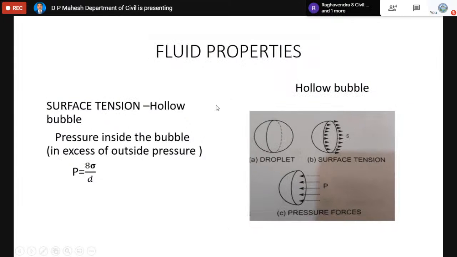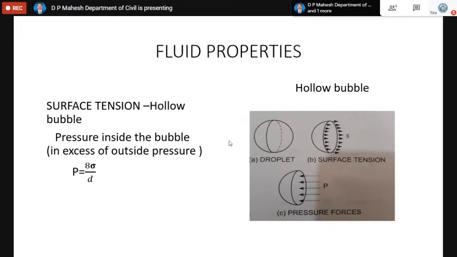Similarly, another case study for surface tension is the hollow bubble. A hollow bubble and a liquid droplet are basically one and the same. This is the same figure I am showing. The reason is that a droplet is sometimes like a hollow bubble, particularly a soap bubble, which has two surfaces, just like one is coated above the other.